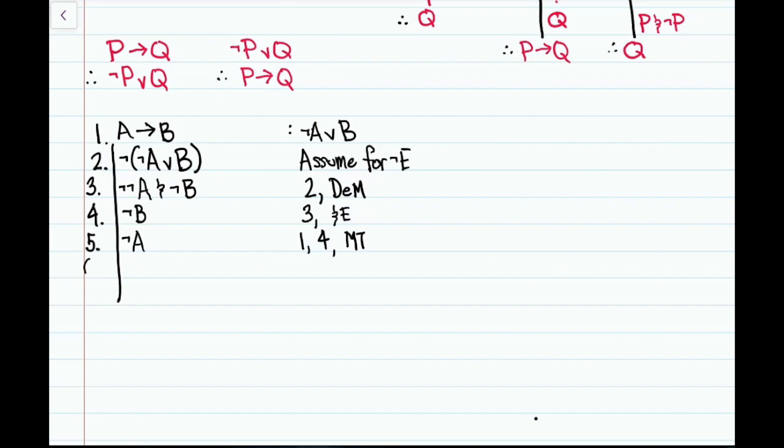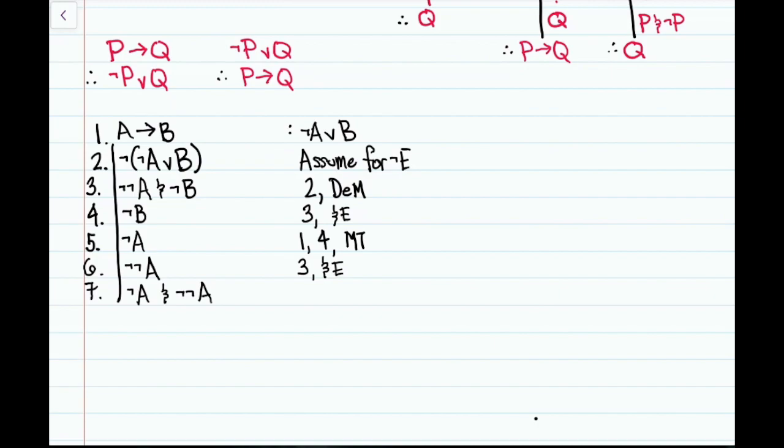And from 3, we can take out the left disjunct, which is not not A. And we get that from 3 and conjunction elimination. And then if you notice, lines 5 and 6 contradict one another. That is, from line 5 we get not A, and line 6 we get not not A. And that, my friends, is a contradiction.